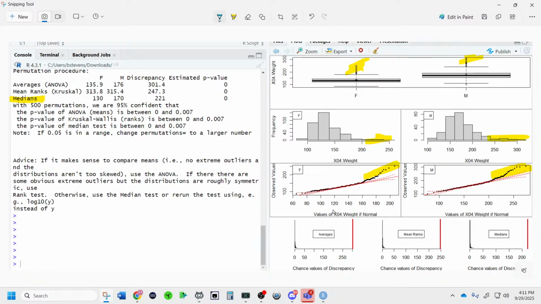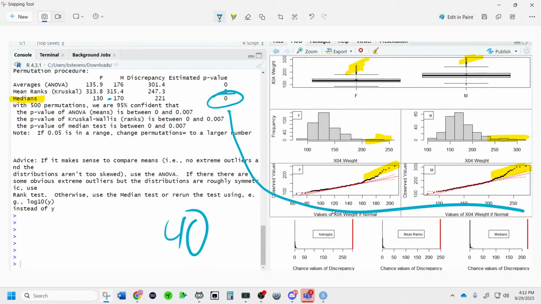So the practical significance difference here is a difference of 40 seen between these two numbers: typically males weigh about 40 more pounds than females. And this is a very statistically significant difference right here. Do you follow me on that interpretation and what we're looking for in this output? This p-value is figured out by doing the permutation procedure down here, and that's how the p-value is calculated, by the area to the right of there, which is nothing.